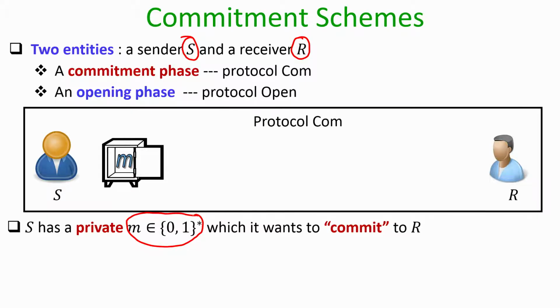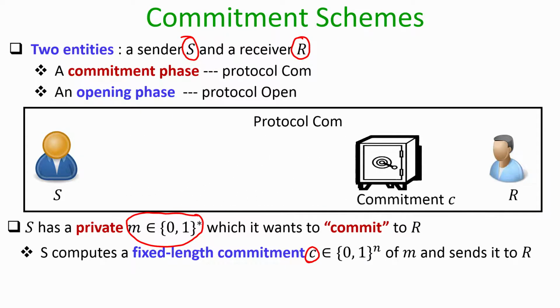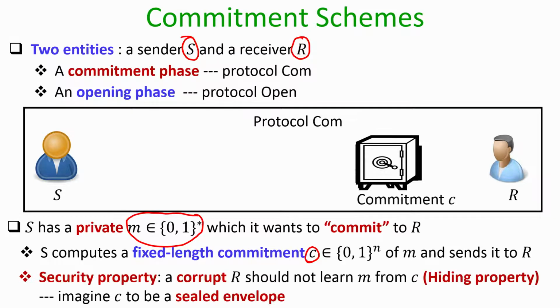And in the commitment phase, basically the sender wants to commit the message to the receiver. So, you can imagine that in the commitment phase, the sender computes a fixed length commitment which we denote by C for the message m, and this commitment C is given to the receiver R. So, you can imagine that this commitment C is like a sealed envelope or a sealed box inside which the sender has put the message m and given it to the receiver R.